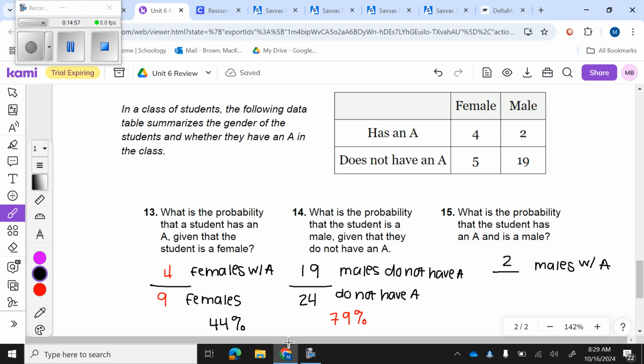Okay, and I need to know what is the probability that a student has an A and is a male. Okay, well, y'all, it's not asking out of anything specific, so I'm going to take all of these totals. So I'm going to add 4 plus 2, which is 6. I'm going to add 5 plus 19, which is 24. That's going to give me 30. So I'm going to take 2 out of 30, which is going to give me 7%.